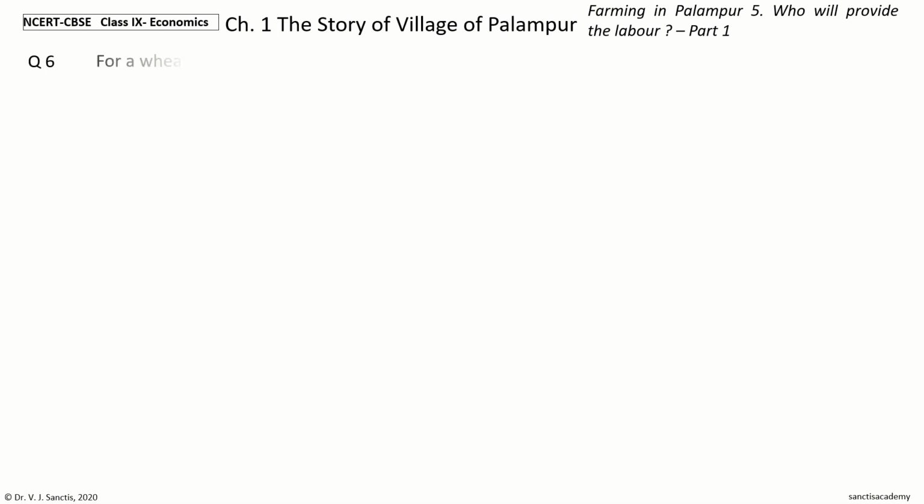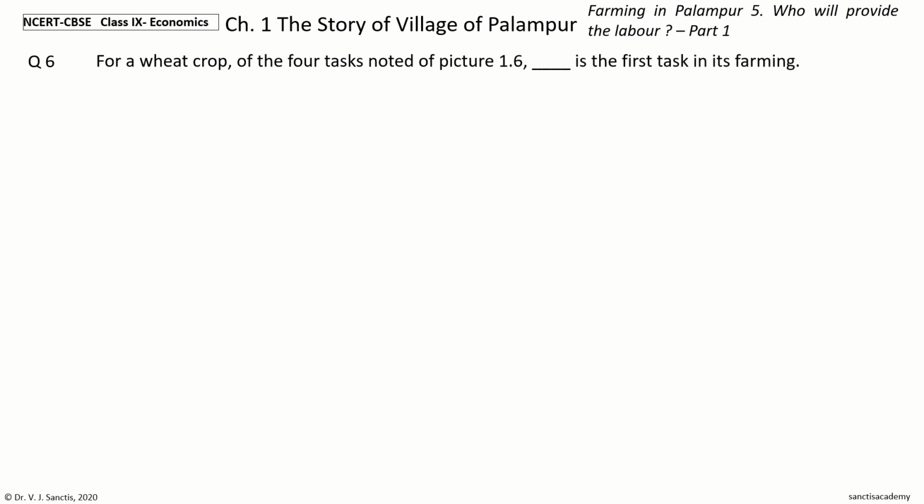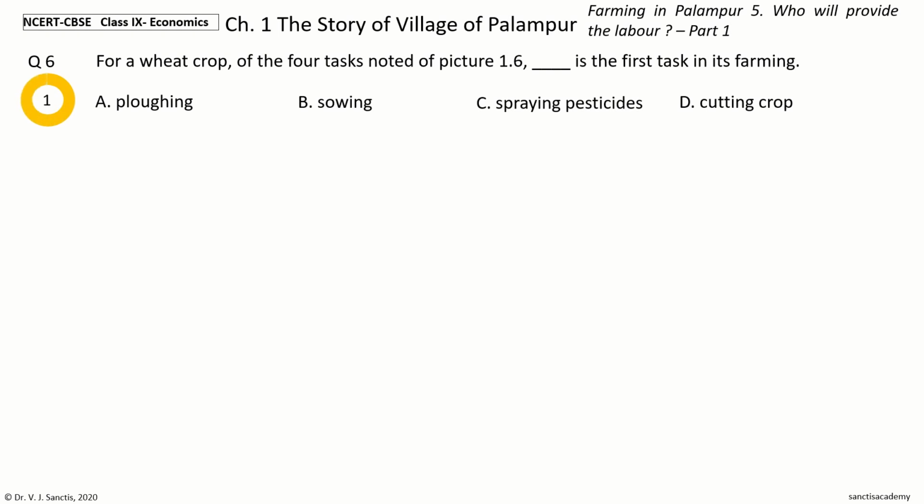Question 6. For a wheat crop, of the 4 tasks noted in picture 1.6, dash is the first task in its farming. The options are plowing, sowing, spraying pesticides, cutting crop. Your time to choose. And the answer is plowing.